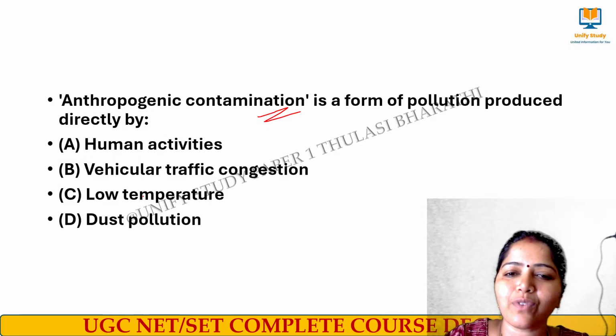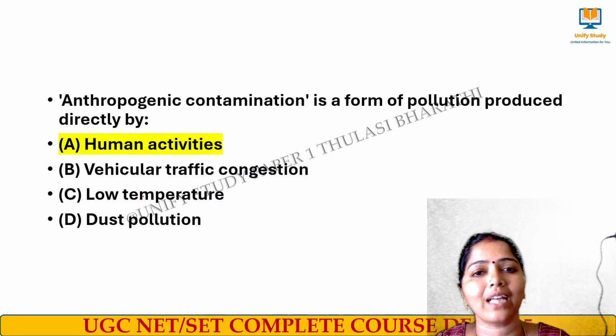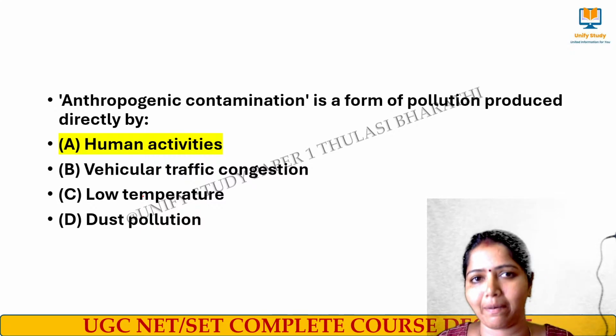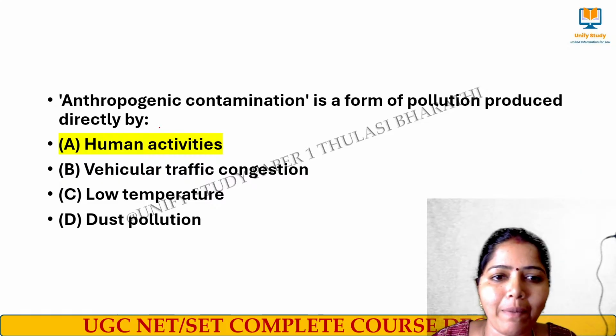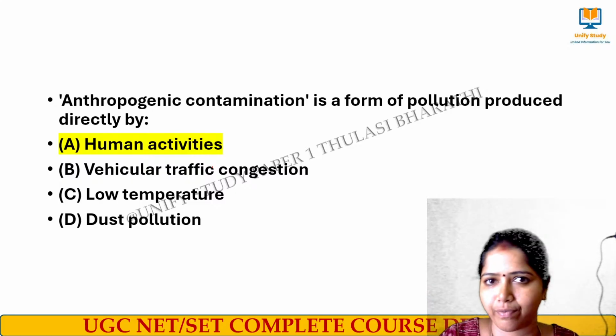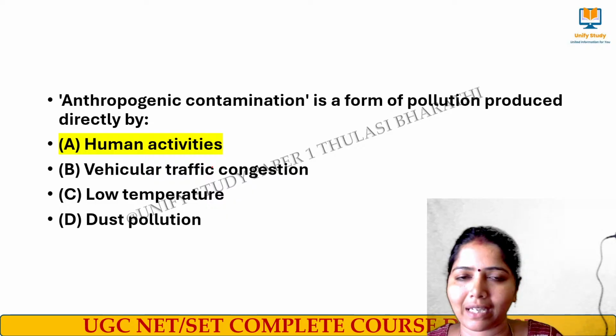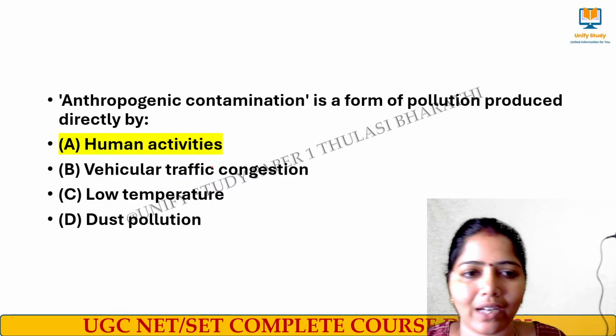The right answer for this question is human activity. Very simple. Anthropogenic means man-made, human-made. So human-made contamination is a form of pollution produced by man-made activities, especially in terms of air, water, noise. Everywhere we have man-made activities. It relates to human activities. Next question.